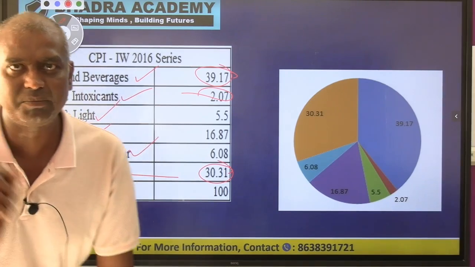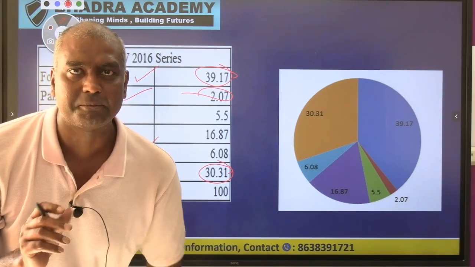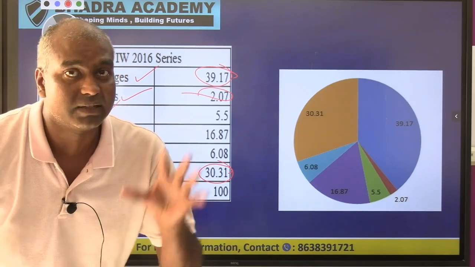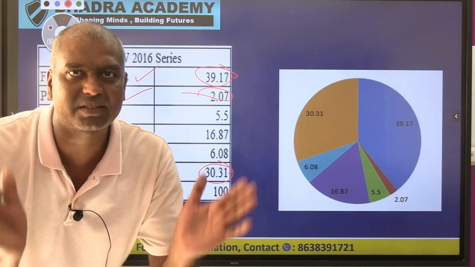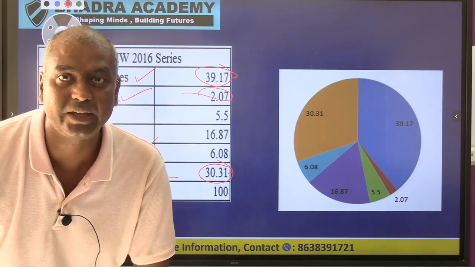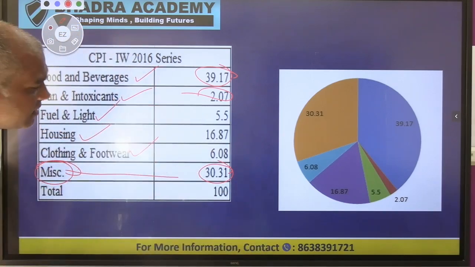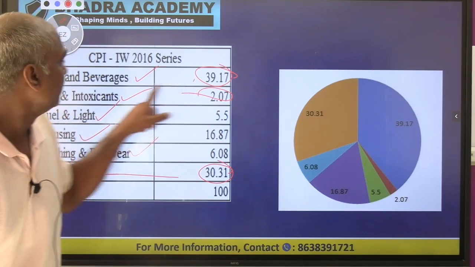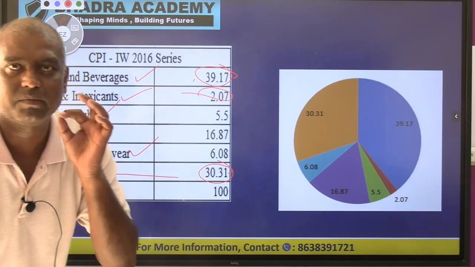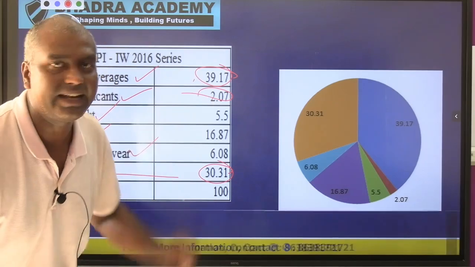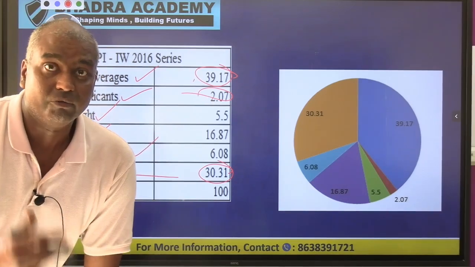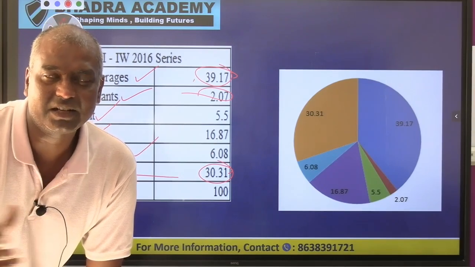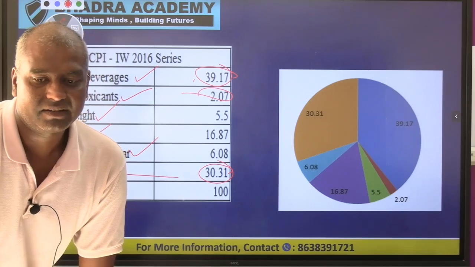So from the exam perspective, we need to understand WPI is divided into three major categories. CPI is divided into six baskets. Based on this we can say the highest weight in CPI is given to the food and beverage basket, that is 39%. Whereas in WPI, food and beverages have very less weight. It comes under the primary articles.